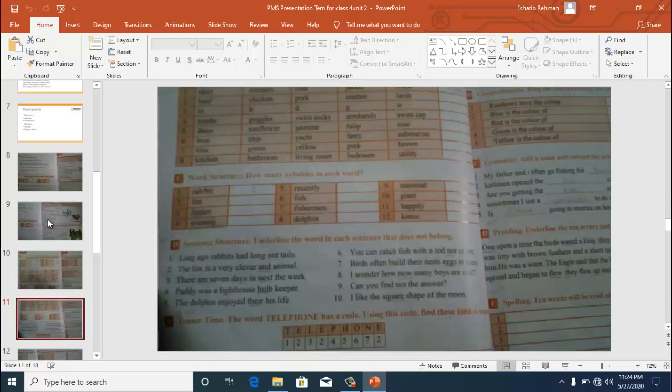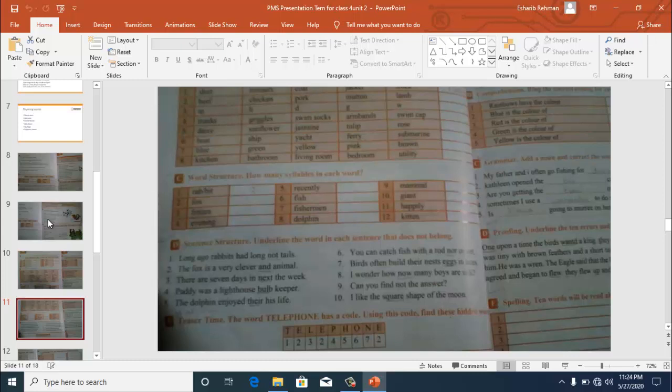So rabbit is a two syllable word. Then we are having exercise D, sentence structure. You have to underline the word in each sentence that does not belong. The first line is, long ago rabbits had long, not tails. Now this complete sentence is correct except one word which is not. So you have to underline not. You will just write, long ago rabbits had long tails. So this was exercise D.